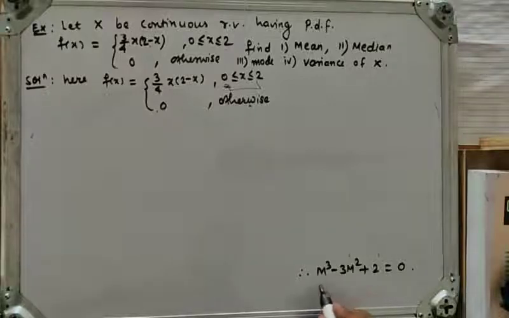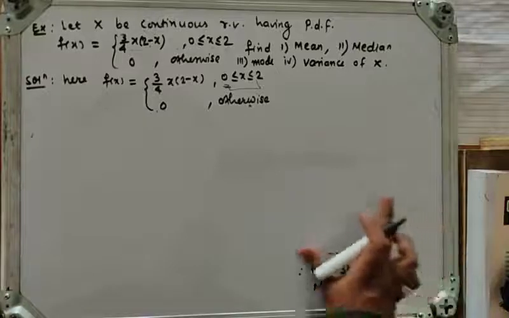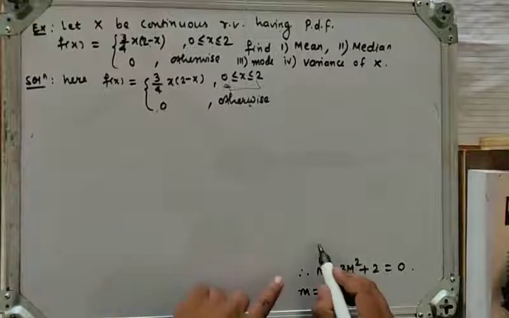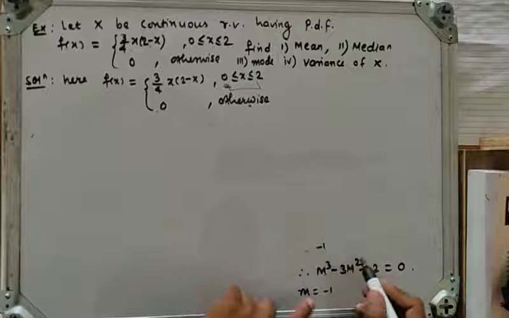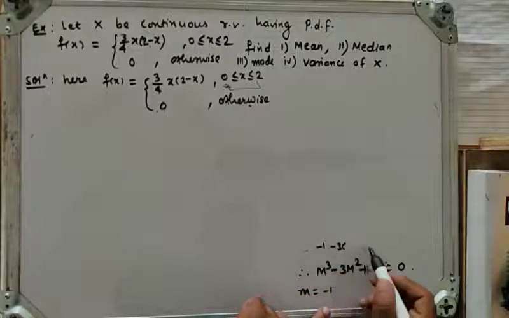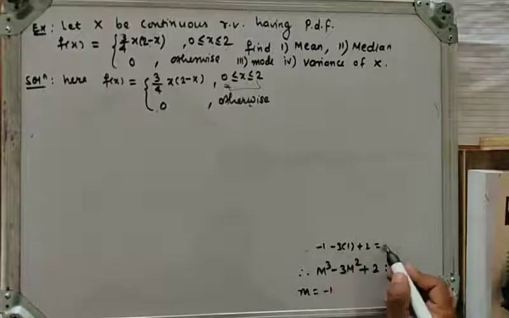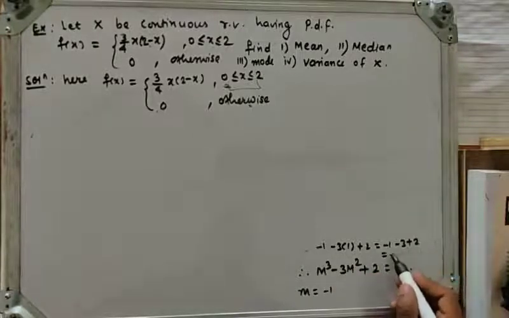If I put m is equal to 0, then 0 minus 0 plus 2 is not equal to 0, so m is equal to 0 is not a root. Now let's put another value. If I put m is equal to minus 1, we get minus 1 cube, which is minus 1, minus 3 times minus 1 square, which is 3, plus 2, so minus 1 minus 3 plus 2, which is minus 2.